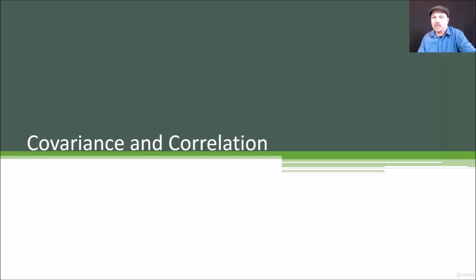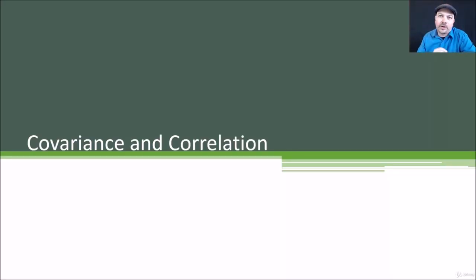Next, we're going to talk about covariance and correlation. So let's say I have two different attributes of something and I want to see if they're actually related to each other or not. This will give you the mathematical tools you need to do so, and we'll dive into some examples and actually figure out covariance and correlation using Python.